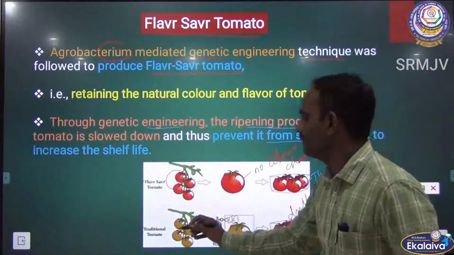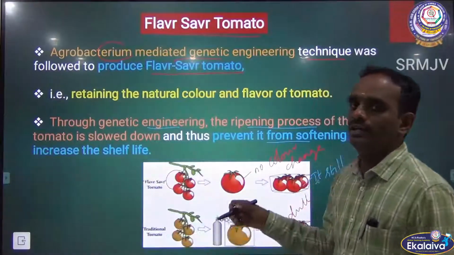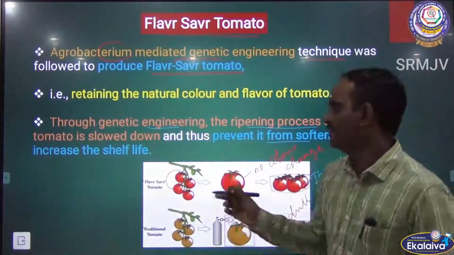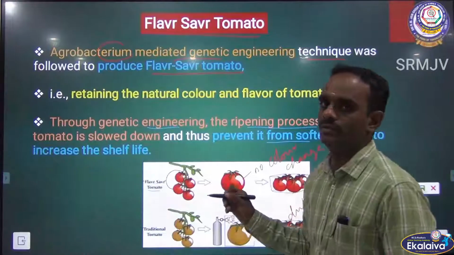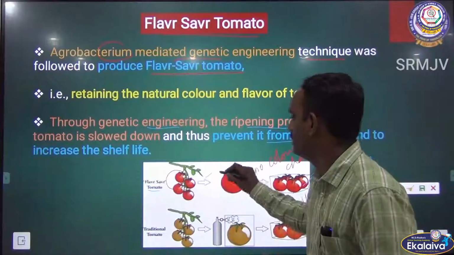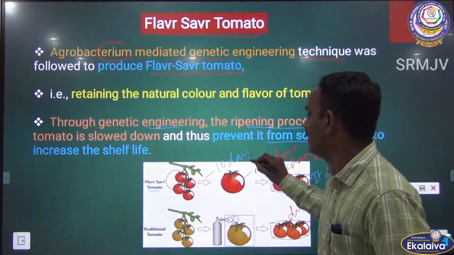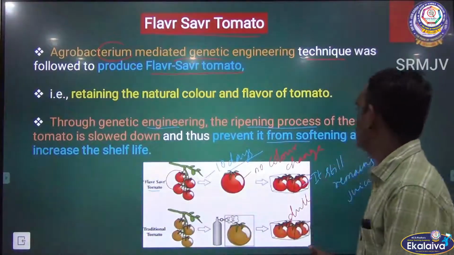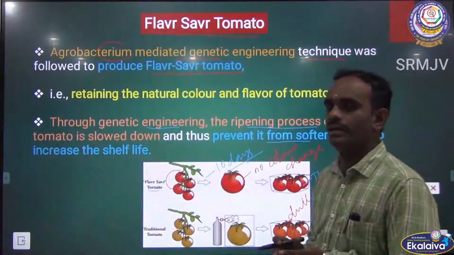The normal traditional tomato has a shelf life of only about 3 days, but in the case of the Flavr Savr tomato the shelf life extends up to 10 days. Even after 10 days the color does not change, and it remains juicy. Okay.